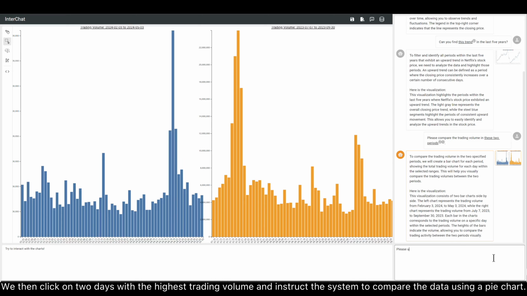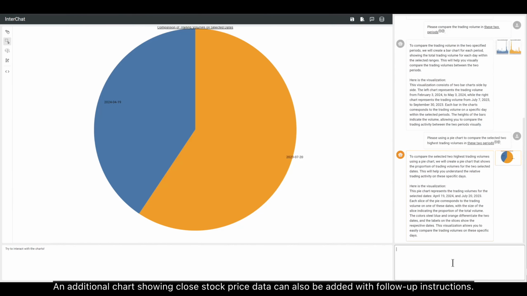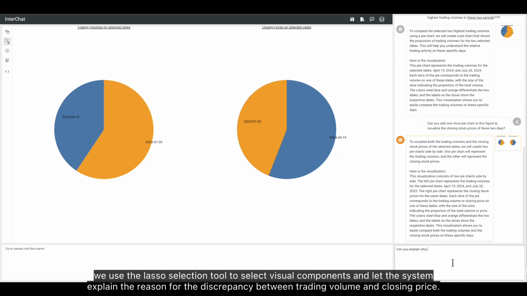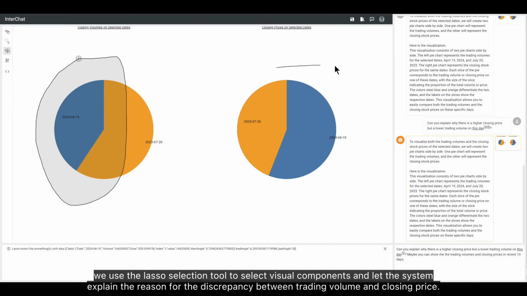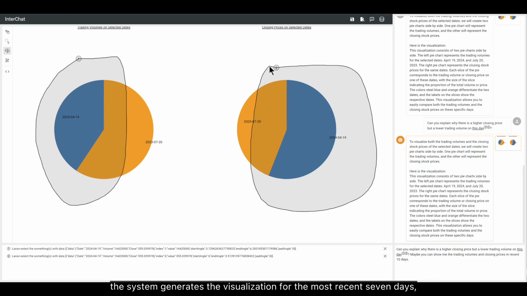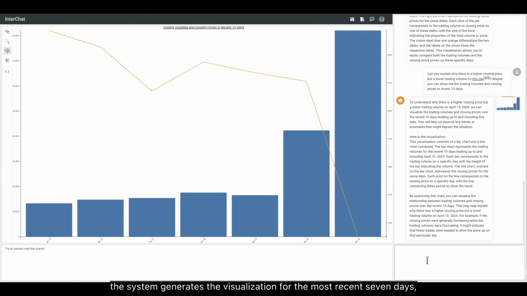We then click on 2 days with the highest trading volume and instruct the system to compare the data using a pie chart. An additional chart showing close stock price data can also be added with follow-up instructions. Finally, we use the lasso selection tool to select visual components and let the system explain the reason for the discrepancy between trading volume and closing price. As a result, the system generates the visualization for the most recent 7 days, enabling users to observe the patterns.